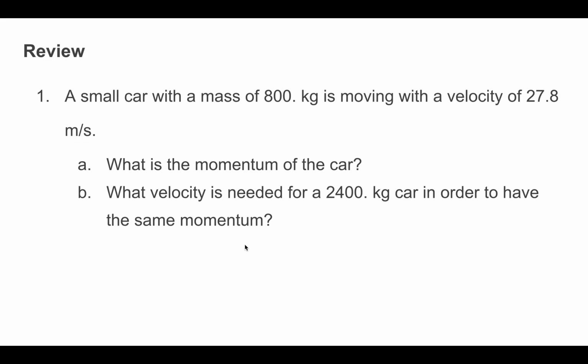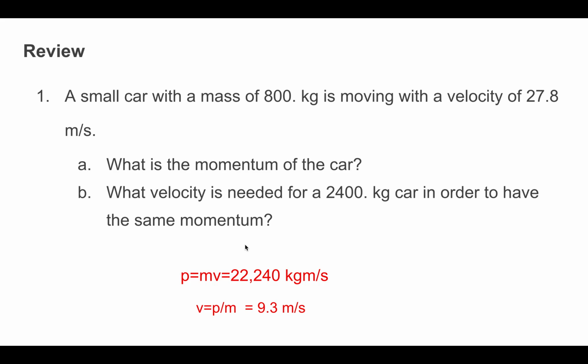So if we had a small car with a mass of 800 kilograms, and that car is moving with a velocity of 27.8 meters per second, what is the momentum of the car? Well, the momentum is going to be the mass multiplied by the velocity. So we multiplied 800 times 27.8 to obtain a momentum of 22,240 kilograms meters per second.